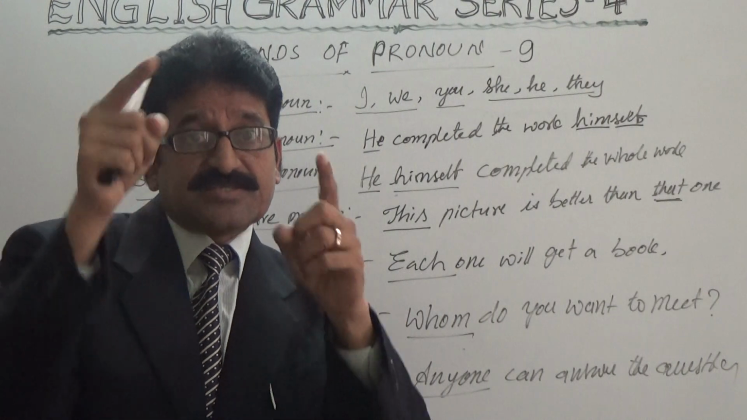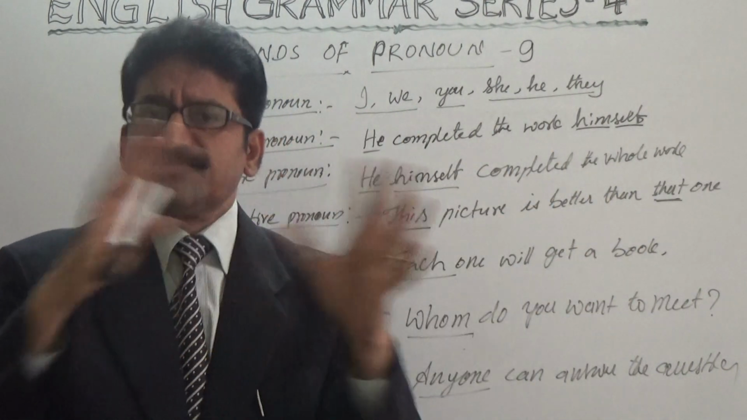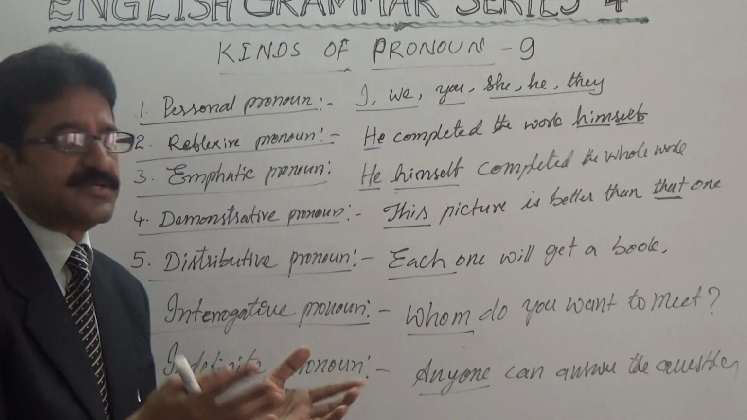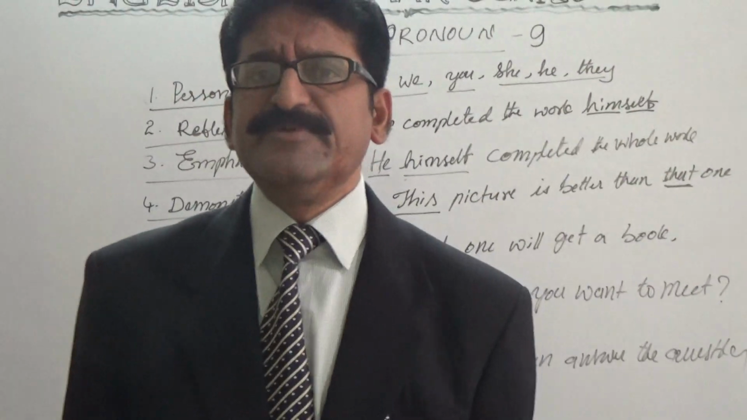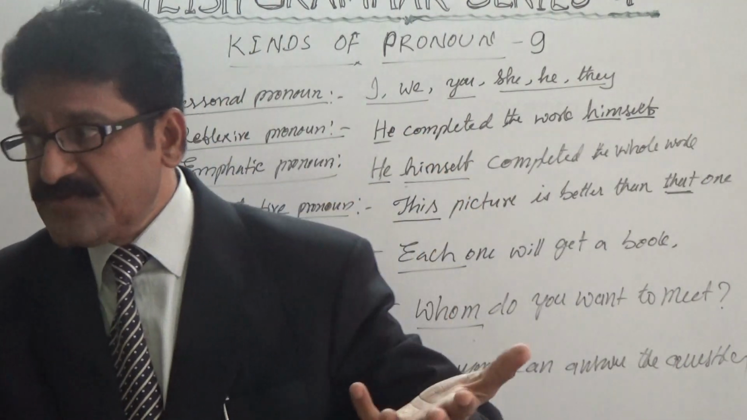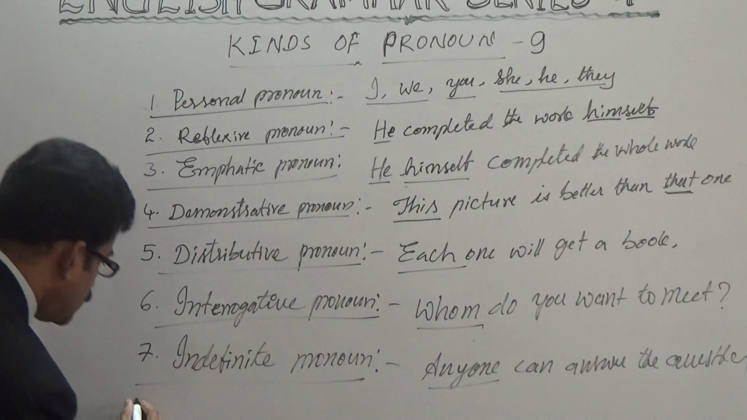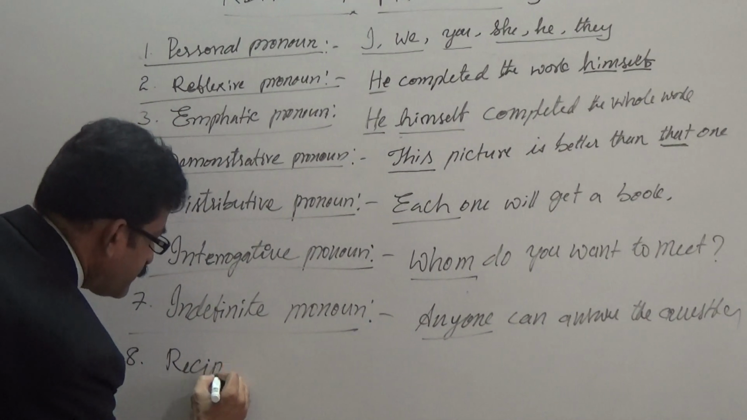You are not saying somebody has not informed. Nobody, no one, anyone, someone, like that. It is not definitely saying something. It is indefinite. Anyone can answer. Someone told me that. You are not saying who that someone is. It is indefinite. So that is why it is called indefinite pronoun. And eighth one is called reciprocal.